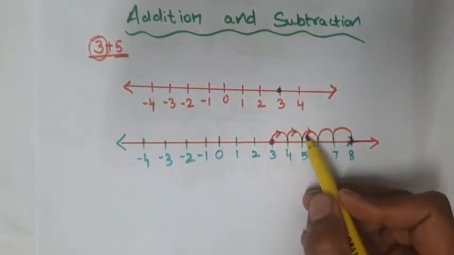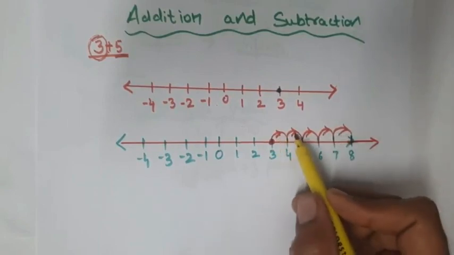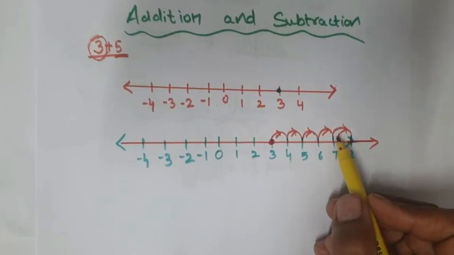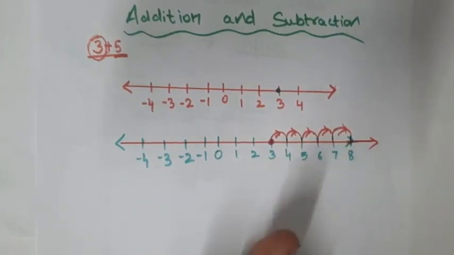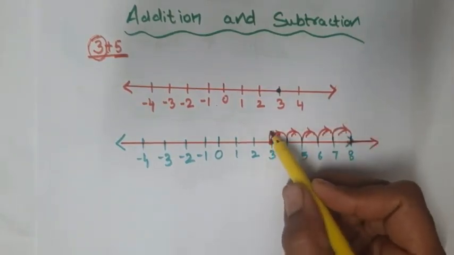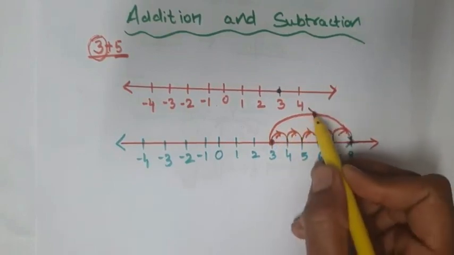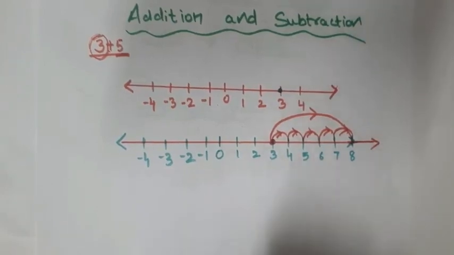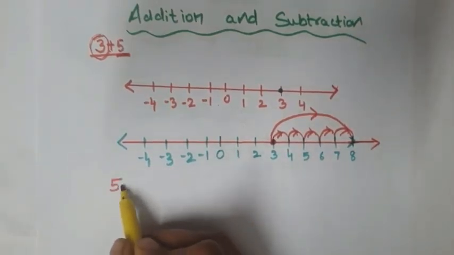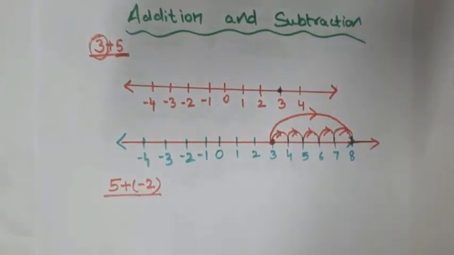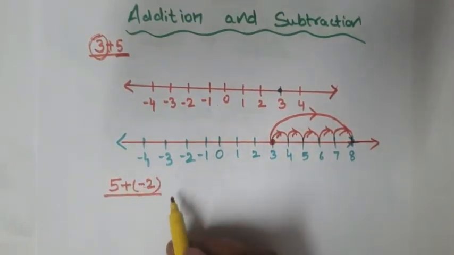Don't forget to put the arrows because these arrows are telling us the direction that we are moving towards, right. Clear? You can also move directly from 3 to 8. You can also do like this. It's your choice. Now, let us do another question, that we have to represent 5 plus -2 using a number line.